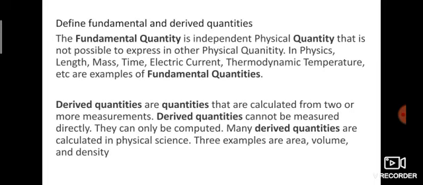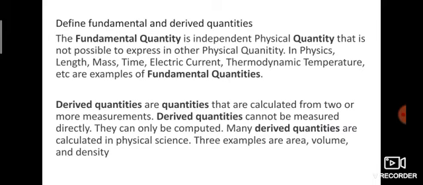Define fundamental and derived quantities. What is a fundamental quantity? A fundamental quantity is an independent physical quantity that is not possible to express in terms of other physical quantities. In physics, length, mass, time, electric current, thermodynamic temperature, etc. are examples of fundamental quantities. For example, length, mass, time, like second, minute, electric current, kelvin, and then thermodynamic temperature. These are examples of fundamental quantities.